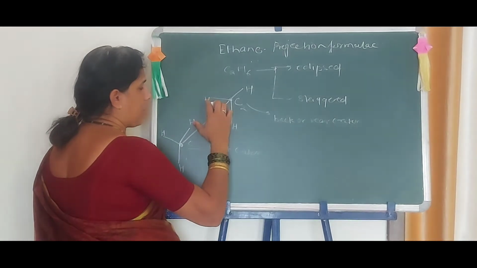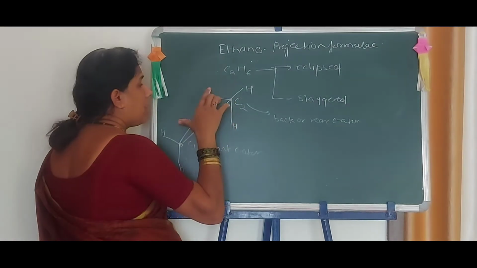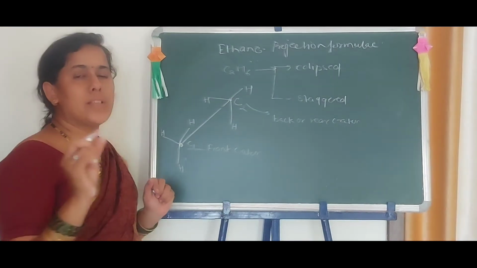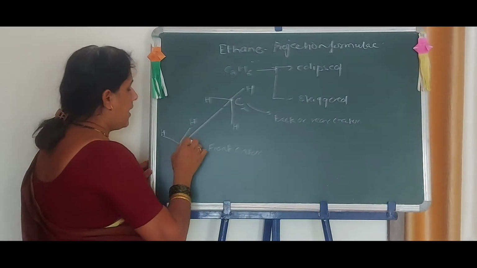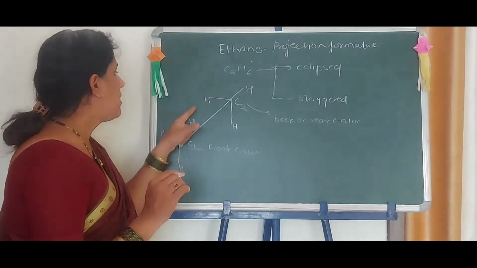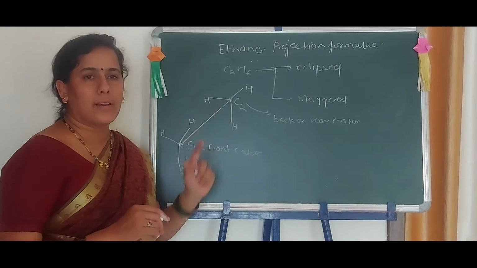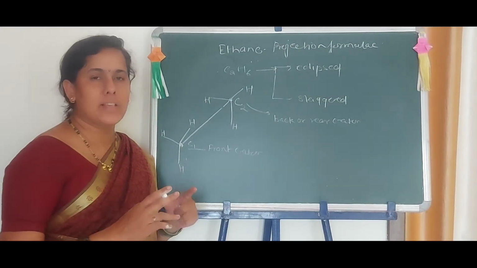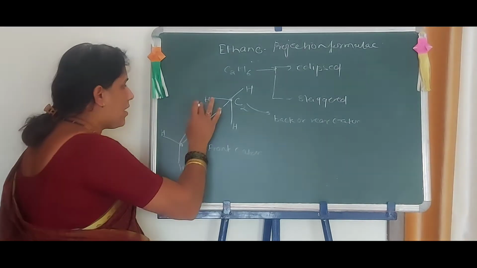That is, these hydrogen atoms of carbon number 1 and carbon number 2 lie towards each other at the shortest distance. That is, an eclipsed structure is one in which the hydrogens attached to the front and back carbon atoms lie at a shorter distance, nearer to each other.